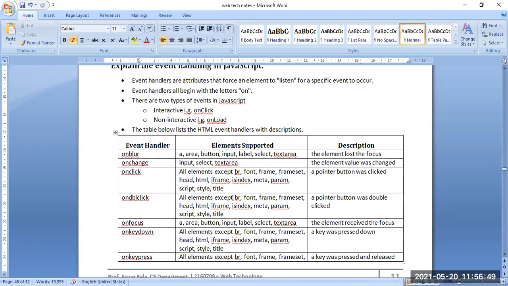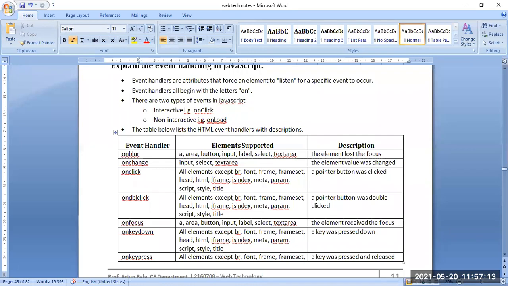Anchor, button, input, label: these are the elements where the thing actually works. On key down works on all elements except BR and frame. A key was pressed down. It can be a cursor key, a down arrow, a page down; anything can be used for this.